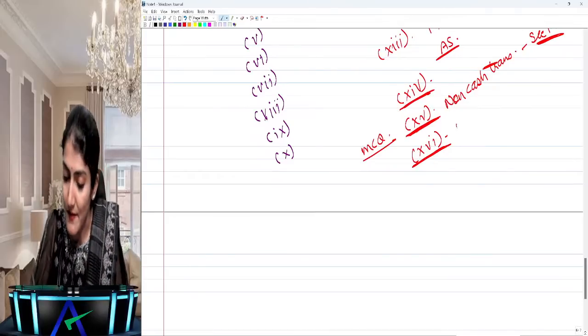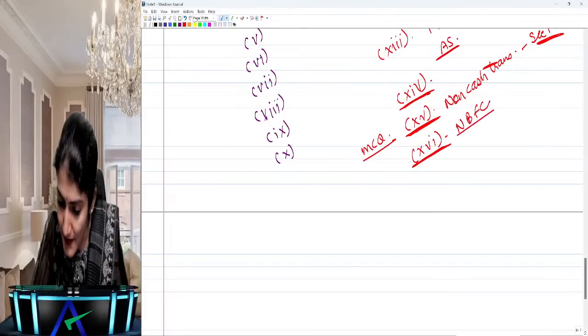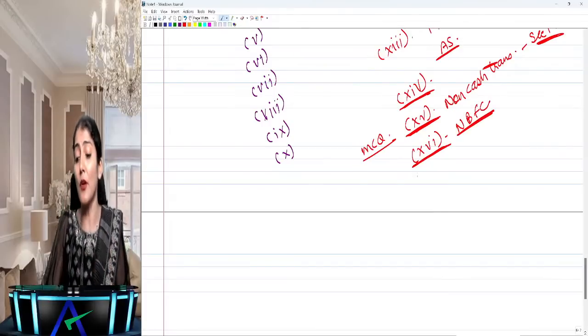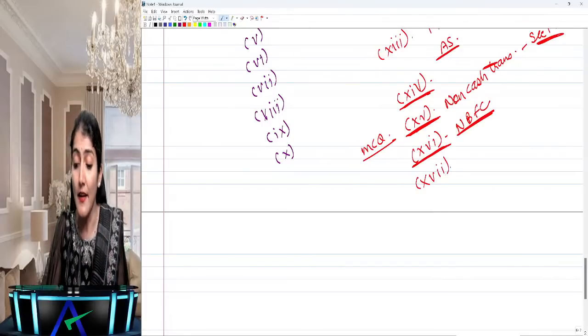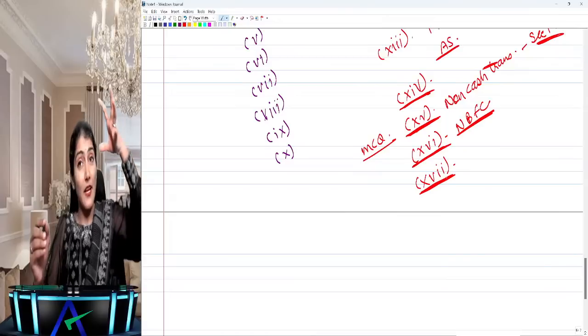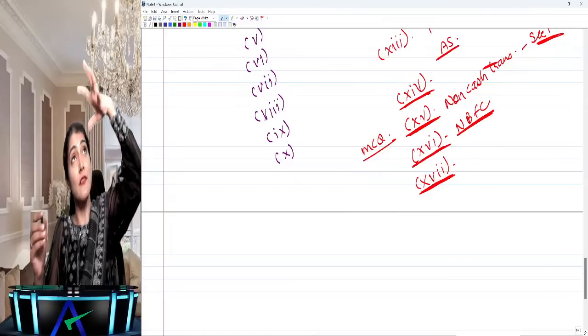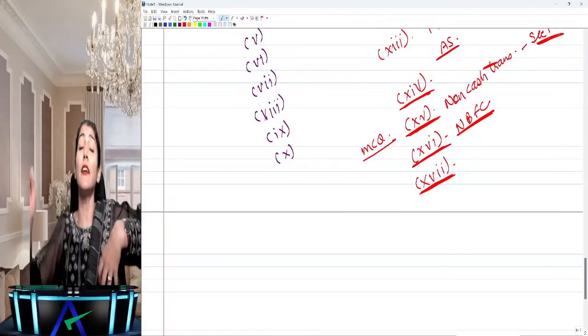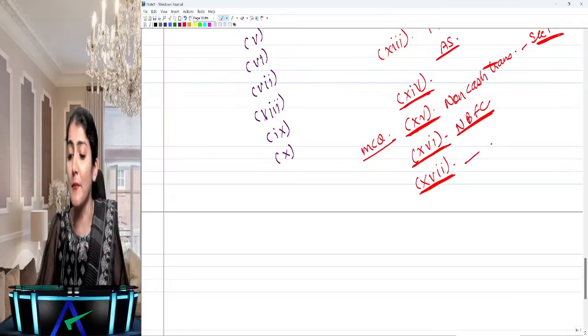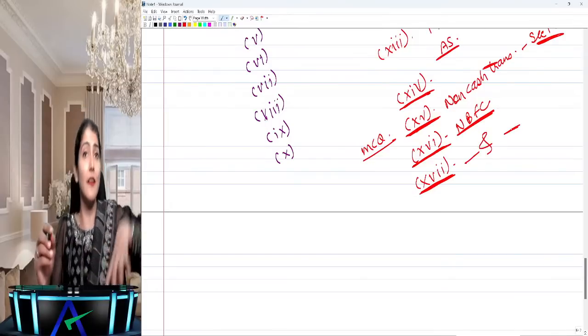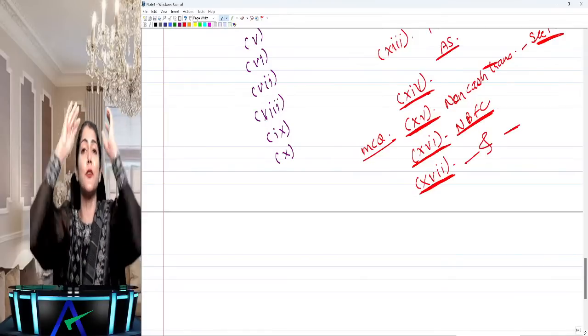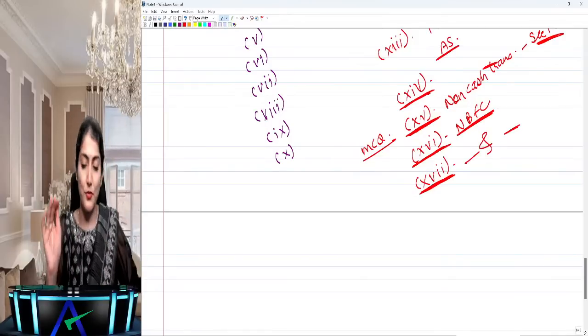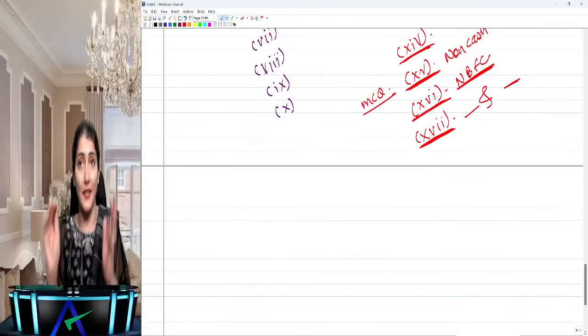So that's clause 16 regarding the NBFC. Then clause 17, regarding cash losses: whether the company has incurred cash losses in the financial year and in the immediately preceding financial year. So this year and previous year, both years there should have been a cash loss. Then you need to do the reporting under clause 17.